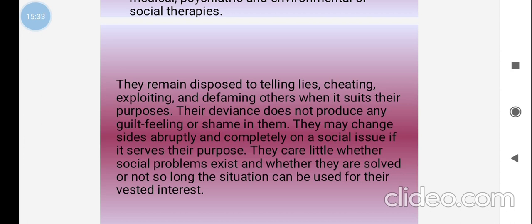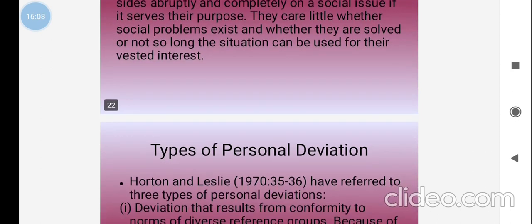Okay, so they may change sides abruptly and completely on a social issue if it serves their purposes. Whether they are doing malpractices, deviant behavior, or acting away from societal norms, they have to fulfill their purposes. They care little whether social problems exist and whether they are solved or not, so long as the situation can be used for their vested interest. Those people live a sophisticated life and want to spend more money and earn more money. That kind of behavior motivates deviant behavior.